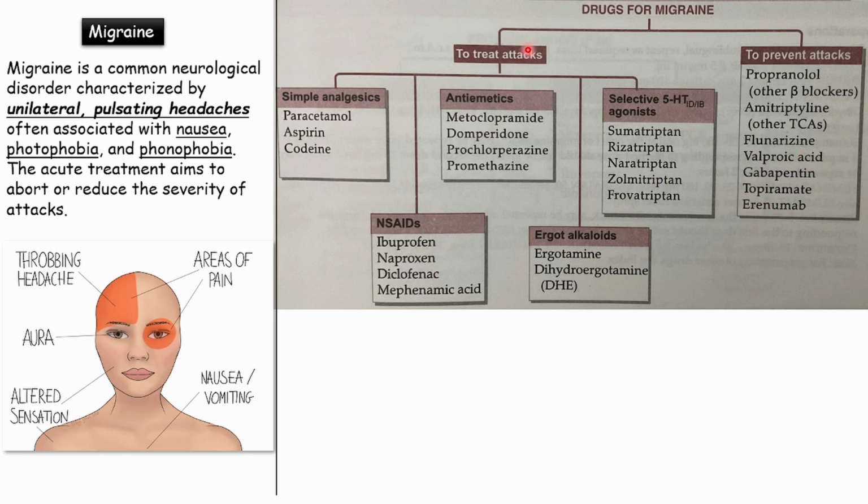Then to treat attacks, we have the simple analgesics like paracetamol, aspirin, codeine. We have NSAIDs like ibuprofen, naproxen, diclofenac, mefenamic acid. Also we have the antiemetics like metoclopramide, domperidone, prochlorperazine, promethazine, the ergot alkaloids, ergotamine, dihydroergotamine, selective 5-hydroxytryptamine agonists, and these